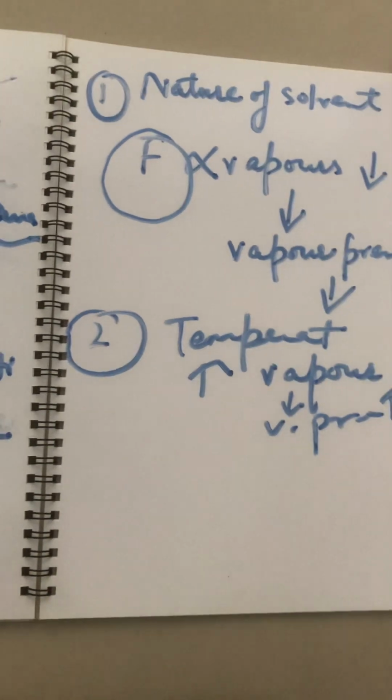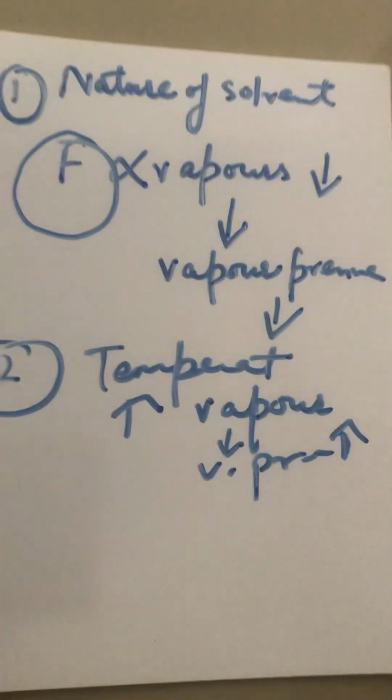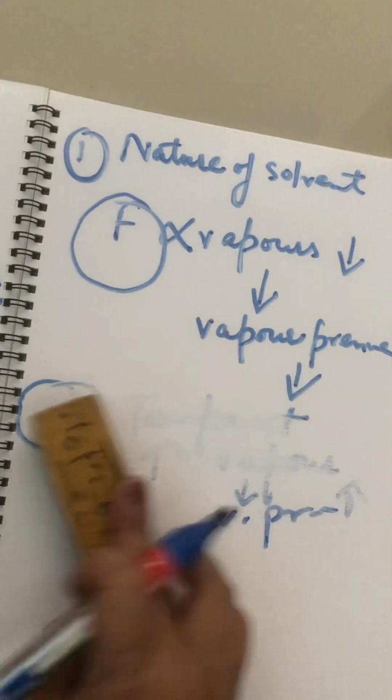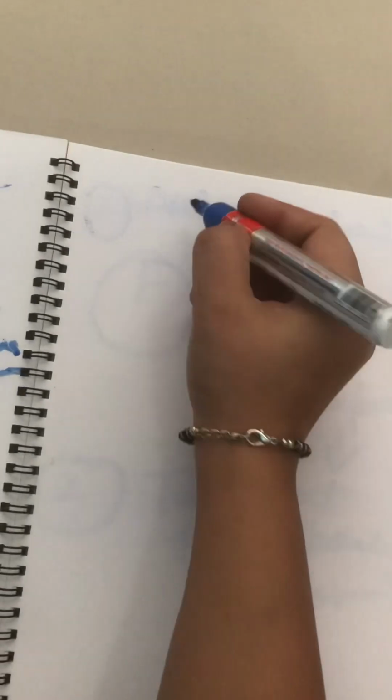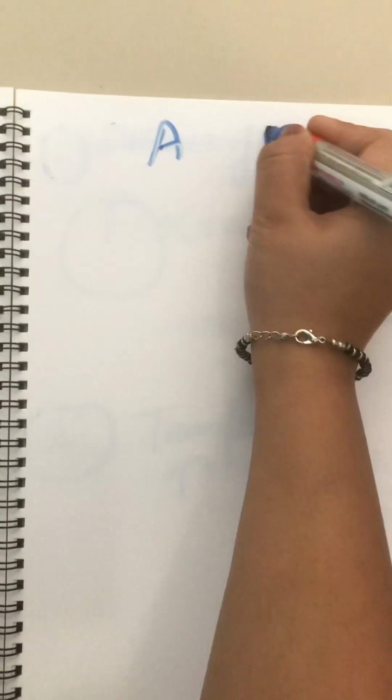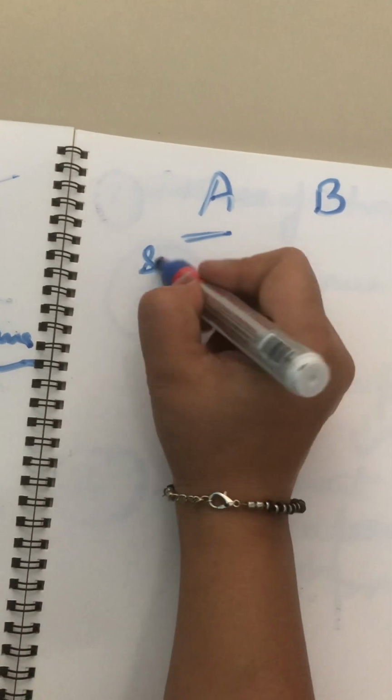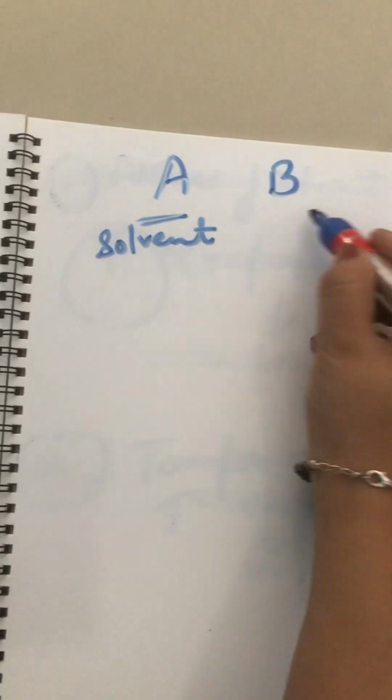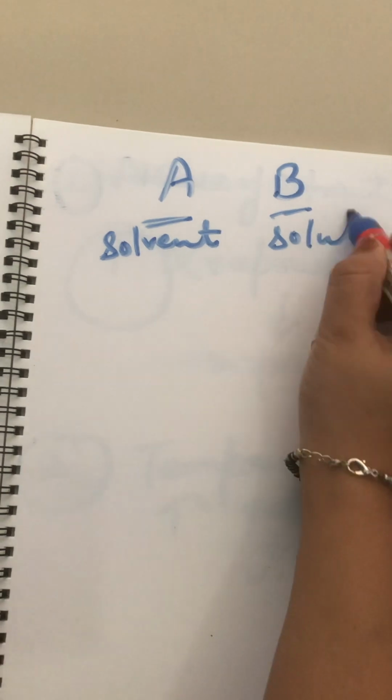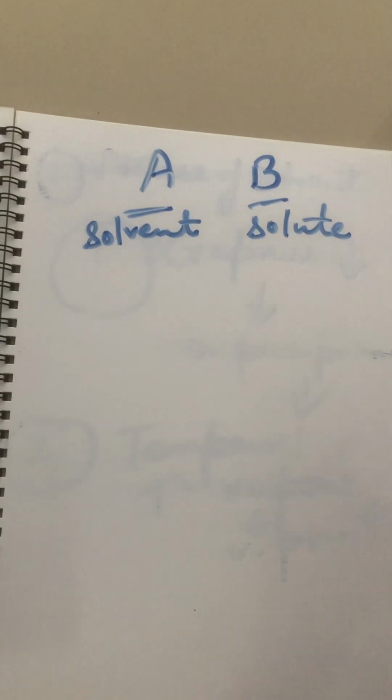Okay, now we have taken a solute and a solvent, and the condition is that we have taken a non-volatile solute. Suppose A and B: A is a solvent, B is a solute, and the condition is that it is non-volatile.